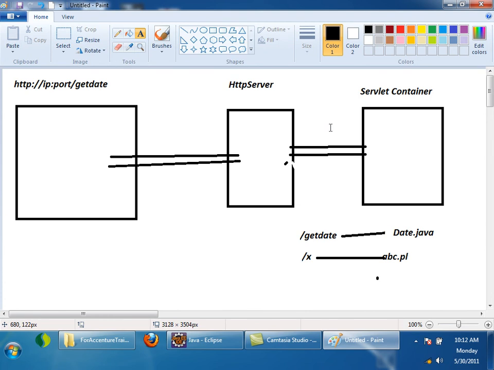So what is a servlet container? The program which was developed by the vendors following the servlet specification is called a servlet container. What is a servlet? A servlet is a program which can generate dynamic content and which can be executed inside a servlet container. It is called a servlet, right? And what is the servlet specification? The servlet specification is a set of rules given by the Java community to the developers as well as vendors. Right. Any doubts?